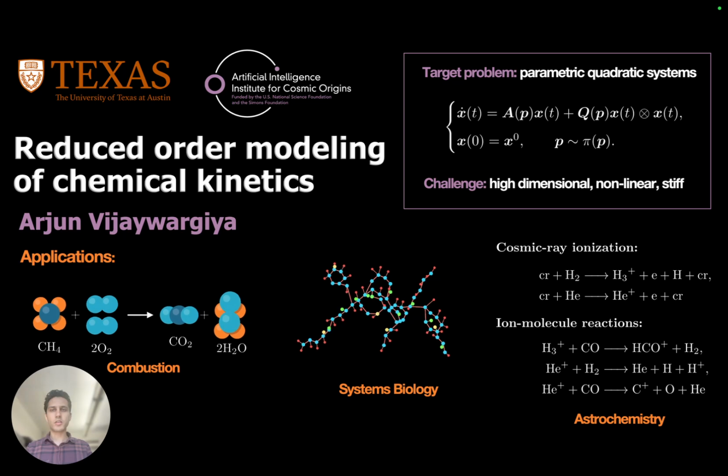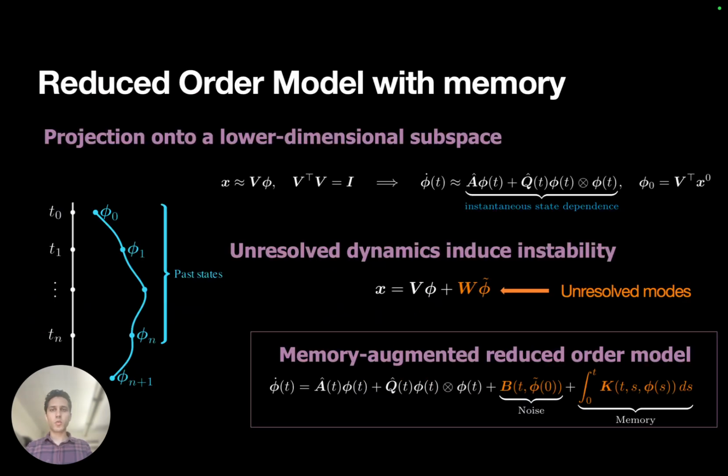A central challenge in simulating these systems is their prohibitive computational cost, as these often tend to be high-dimensional, parametric, and extremely stiff. This high cost motivates the development of surrogate models that reduce the computational burden without a major loss in accuracy. Reduced order models are one way to do this. They save cost by compressing the state into a lower dimensional representation and only evolving the essential dynamics.